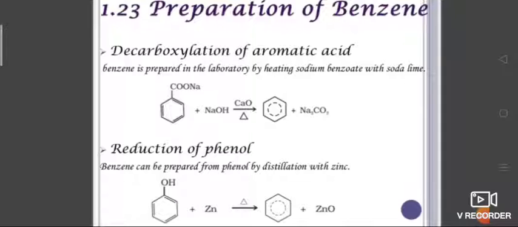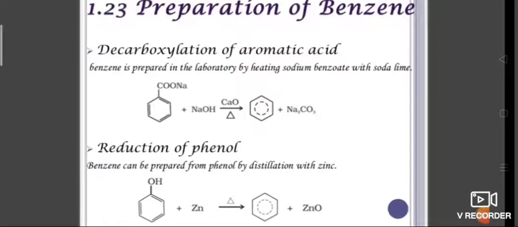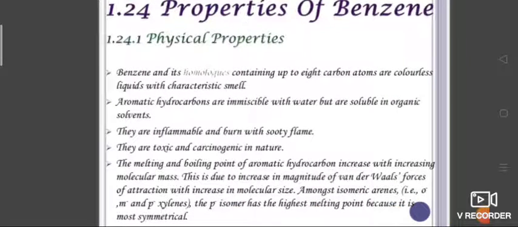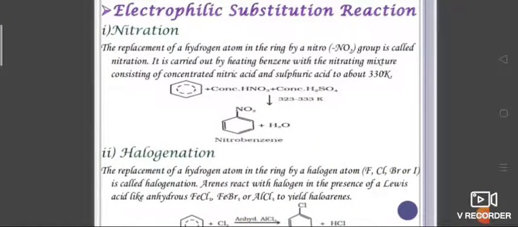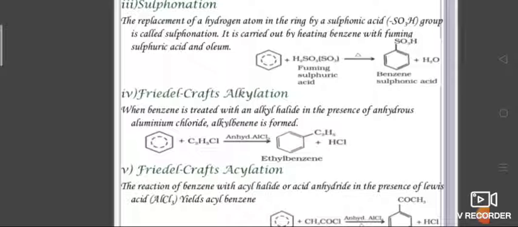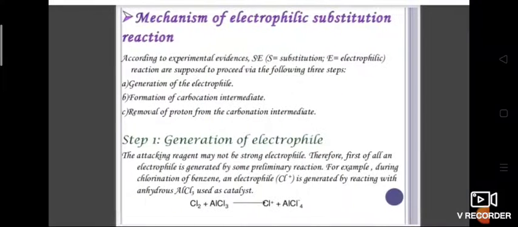Here is the preparation of benzene, from phenol and from carboxylic acid. The properties of benzene we have already seen. Chemical properties: electrophilic substitution reactions. Under electrophilic substitution we have nitration, halogenation, sulfonation, Friedel-Crafts alkylation, and Friedel-Crafts acylation.